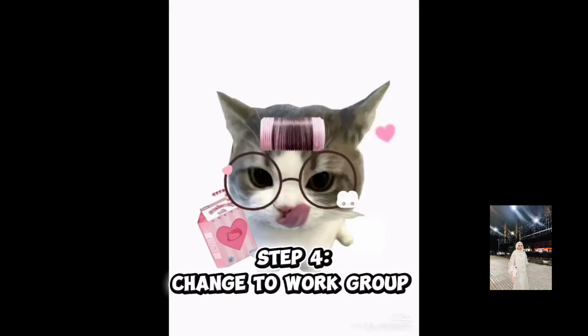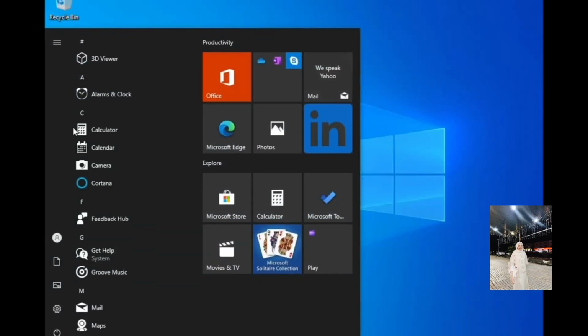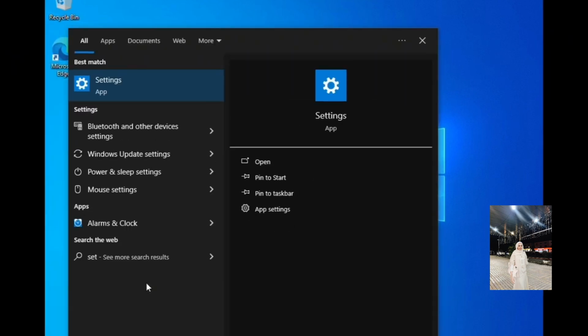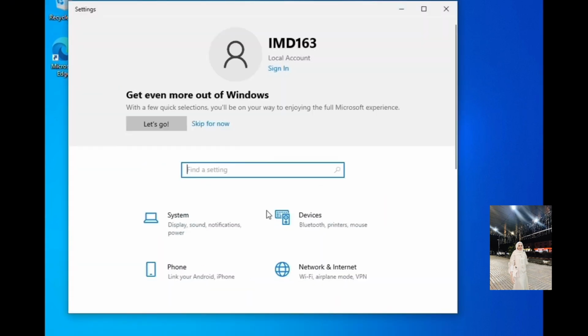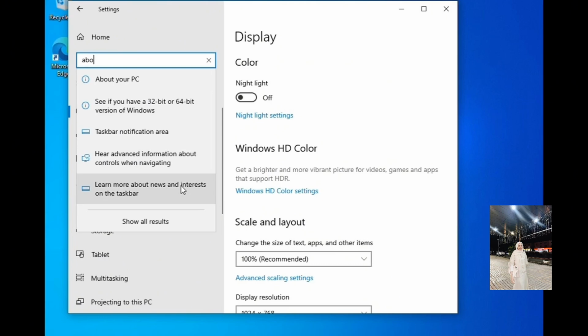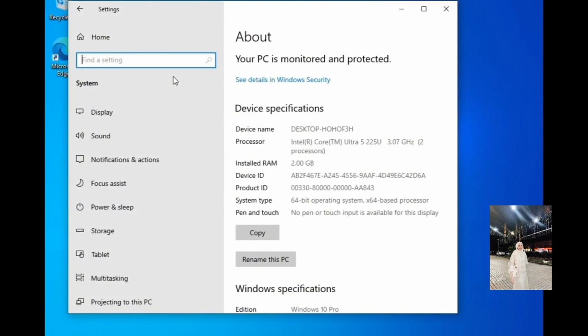Step 4, change to workgroup. First, you go to Windows and search settings. Then you go to system and search about your PC.